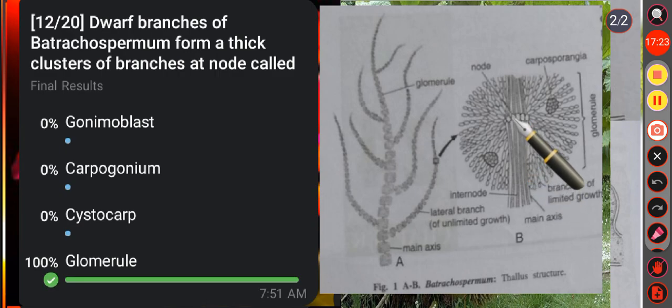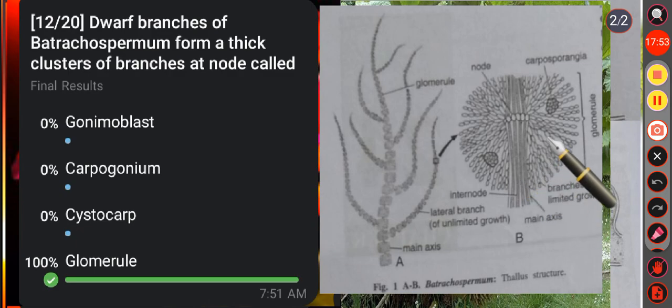From the nodes of the main axis, two types of lateral branches develop, that is branches of limited growth and branches of unlimited growth. Okay. The branches of limited growth arise in holes just below the septa of the axial filament or from the branches of unlimited growth.